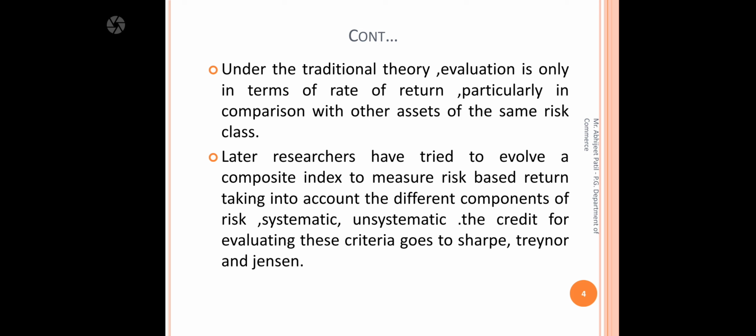But modern portfolio evaluation is based on risk elements, how the risk factors behave. Based upon that we make decisions, with the help of systematic and unsystematic risk, and measures available based on Sharpe, Treynor and Jensen.